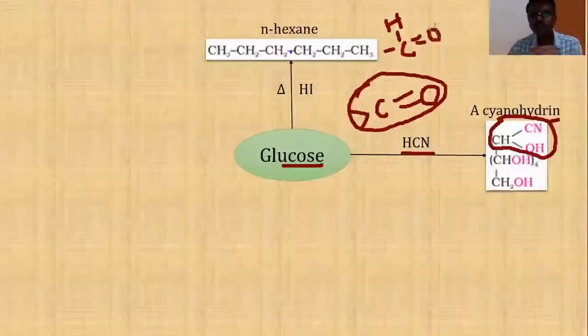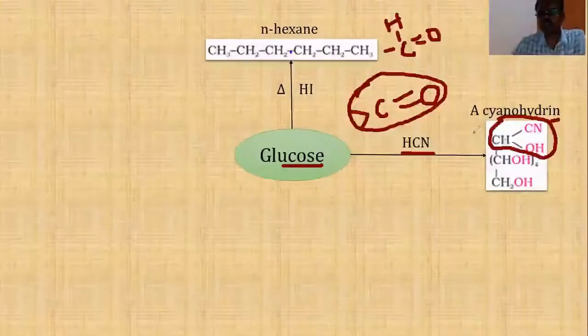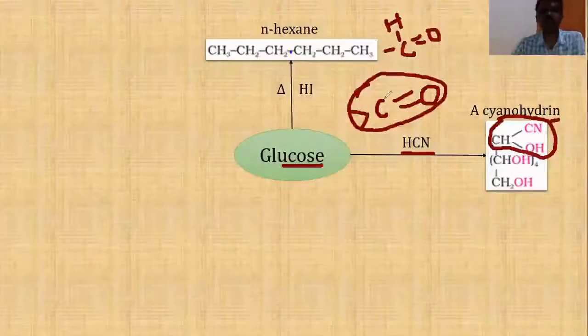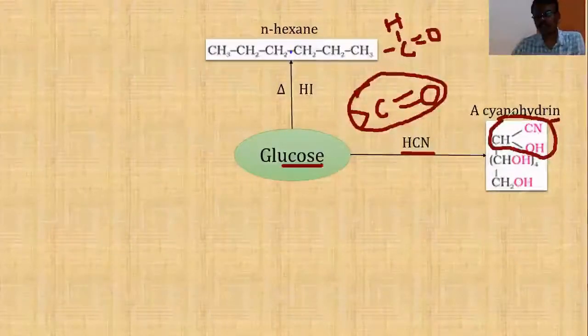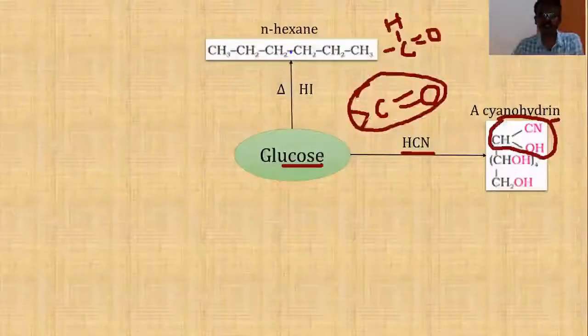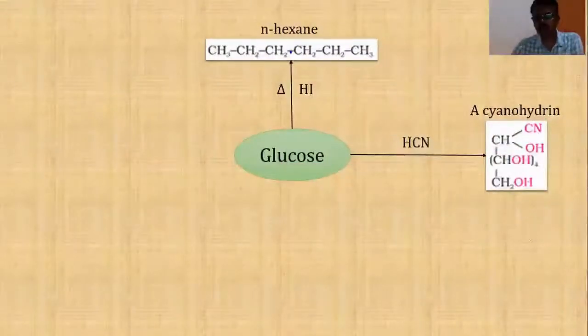So the reaction of glucose with hydrogen cyanide gives a product known as cyanohydrin, indicating that glucose contains either a ketonic group or an aldehydic group. In general, these two are known as carbonyl groups. So glucose reacts with hydrogen cyanide giving cyanohydrin, indicating that it is a carbonyl compound. Later on, we should prove whether it contains a CHO group or a CO group by some other reaction. Now let us consider another important reaction of glucose,